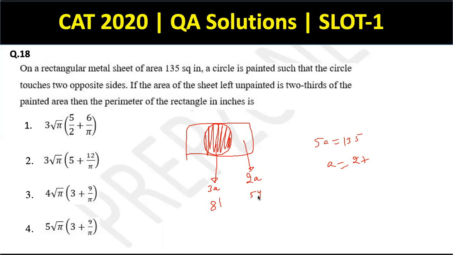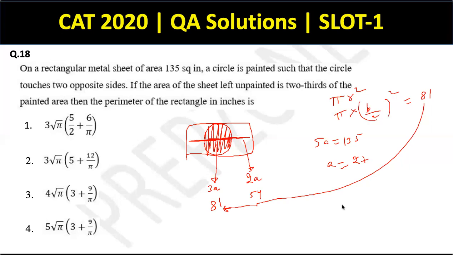Okay. Now clearly we have to relate the circle ka radius with the rectangle ka breadth. And clearly the circle ka radius will be half of the rectangle ka breadth, right? So circle ka area kitna hoga? Pi r square. And what is this r? This r is nothing but b/2. If b is my breadth and l is my length, okay? So it will be pi into b/2 ka whole square. This has to be equal to 81 as it is given to me,